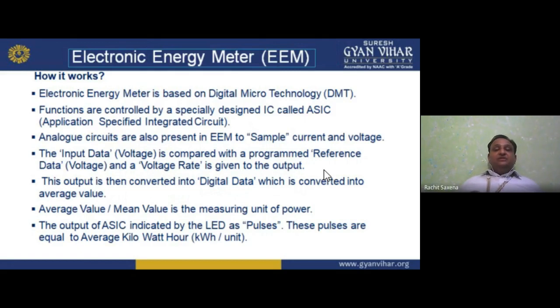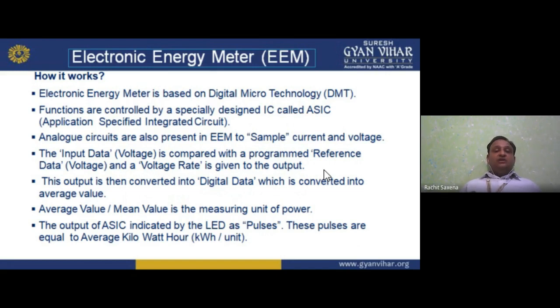Electronic energy meter is based on digital micro technology, that is DMT. What is it? That is DMT, digital micro technology. Functions are controlled by specially designed ICs, integrated circuits, called ASIC, application specified integrated circuit. Which application we want to perform? So that is the application specified integrated circuit, ASIC.